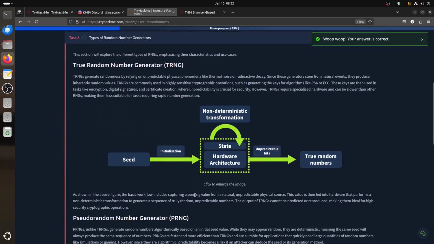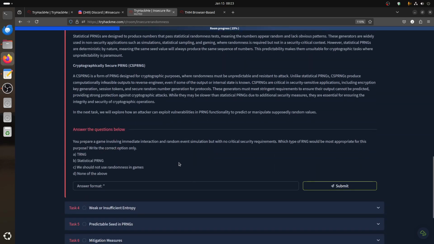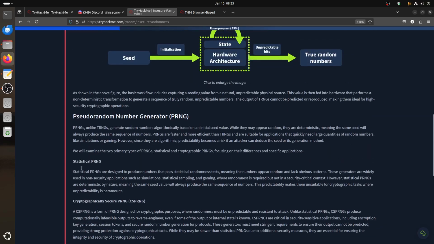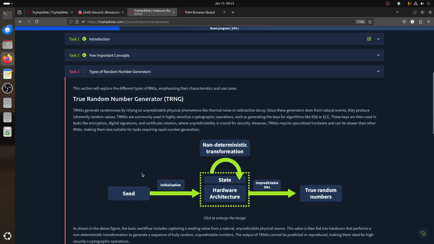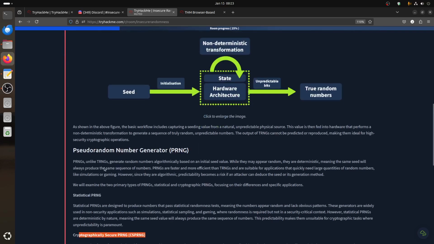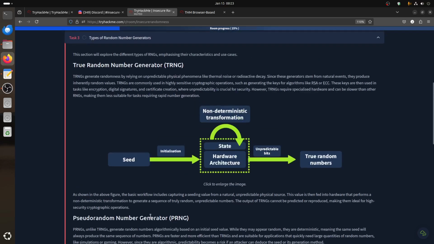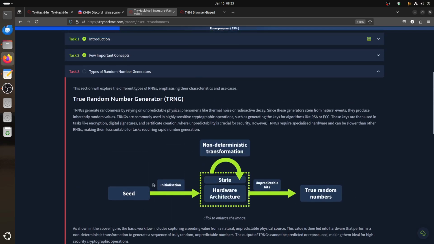For example, true random number generator. We have different types of terminology: TRNG, the pseudo random, and so on. Pseudo is statistical and not secure. The true one usually doesn't use an algorithm or software to generate the numbers. What they usually do is use hardware, because with hardware we don't set an initial seed. Sometimes they use things like processor temperature, things that are not predictable or random. Even if you're a hacker, you can't really guess what the hardware state is, at least for now.